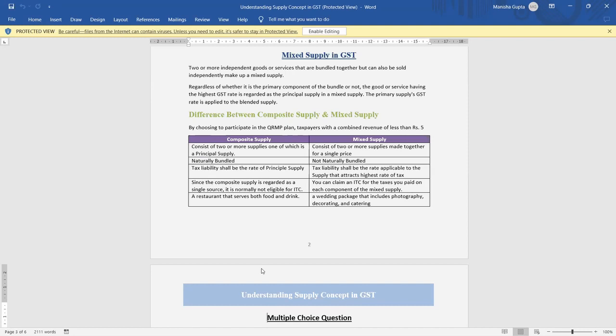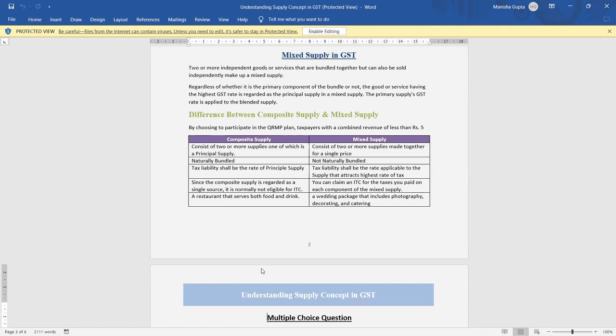A composite supply is naturally bundled. When you purchase a mobile, you get a charger, USB data cable, and mobile phone, but naturally it is a bundle. When you purchase a mobile phone, you get the charger, data cable, and everything in one box. But the main purpose of purchasing is the mobile phone. The mobile phone is the main purpose of the seller. So it is a natural bundle.